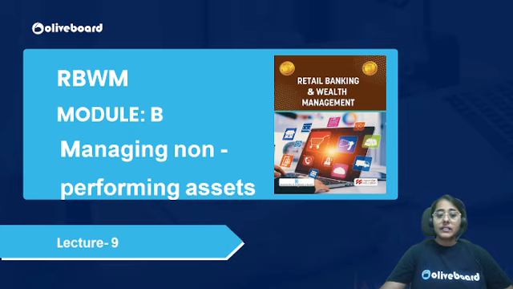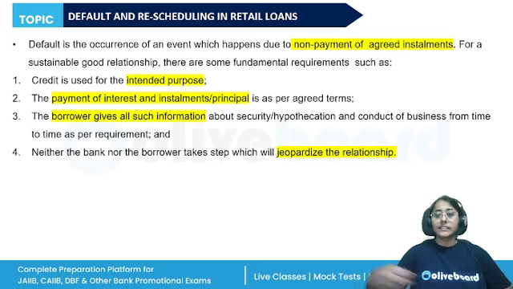So when we are discussing repayment in retail loans, non-performing assets or the bad loans create a hindrance in the bank's functions of giving out loans. This hindrance is known as default. What is default? Let us first start by discussing what is default.